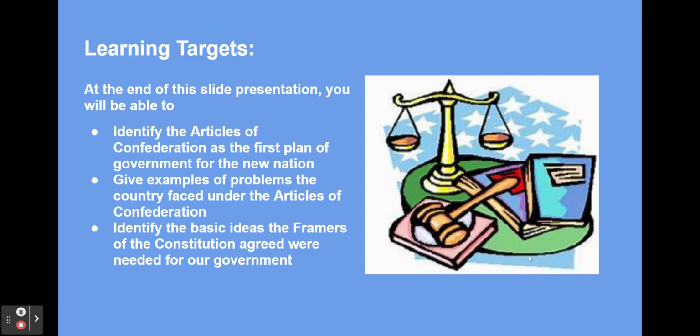There are 3 learning goals for this lesson. The first is to be able to identify the Articles of Confederation as the first plan of government for the new nation. The second learning goal is to give examples of problems the country faced under the Articles of Confederation. Another goal is to identify the basic ideas the framers of the Constitution agreed were needed for our government.